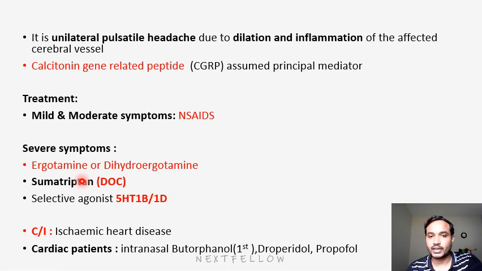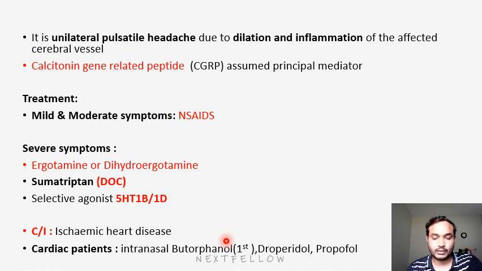Obviously, vasodilation will cause headache, right? So these drugs will cause vasoconstriction. So obviously, these drugs are contraindicated in ischemic heart disease. Why? Because they will cause coronary spasm. So we can't use them in cardiac patients. The alternative in cardiac patients is intranasal butorphanol. That is the first drug we use, or we can go with droperidol if butorphanol is not beneficial. Finally, propofol. Mostly butorphanol will be beneficial in cardiac patients. That's why intranasal butorphanol is the first drug of choice in coronary patients.